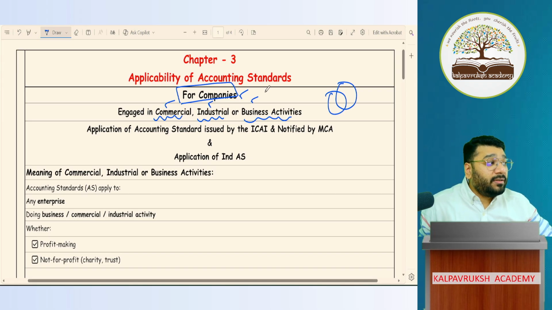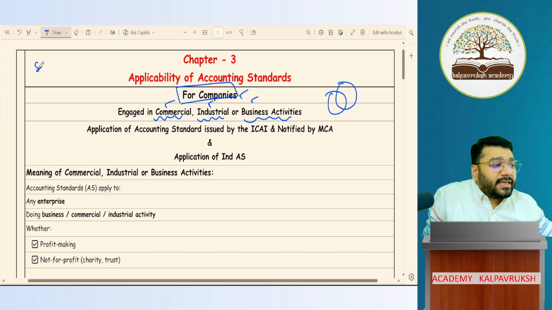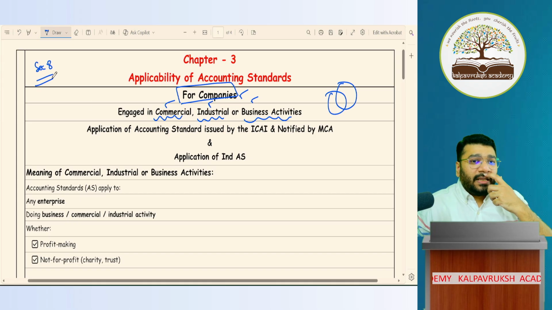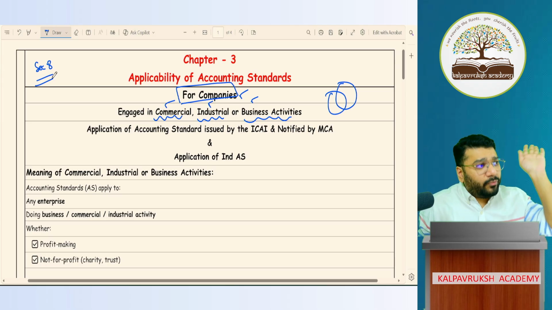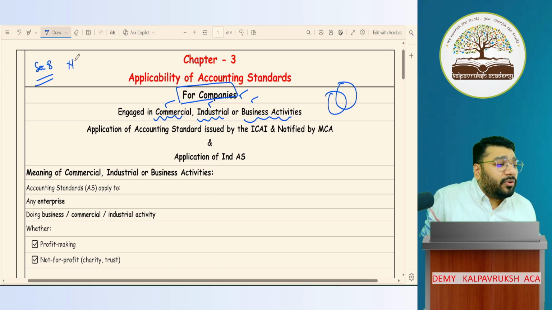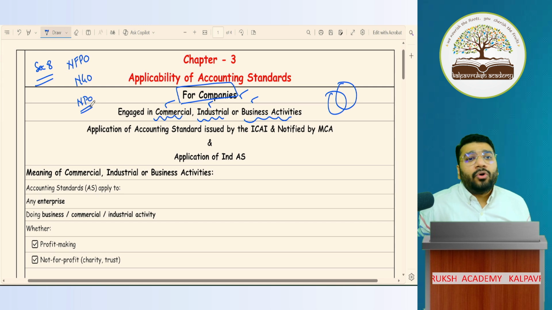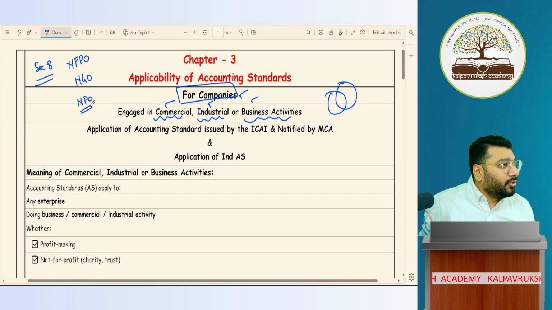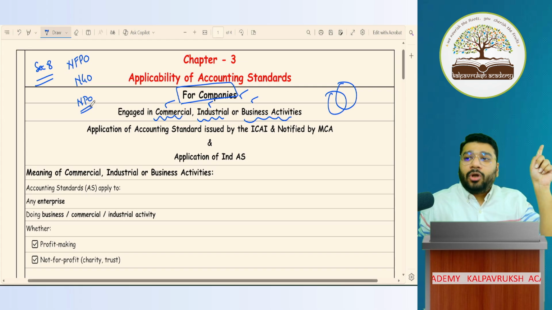Any companies possible? Yes. In the Companies Act 2013, have you come across a section called Section 8 companies? Section 8 companies, where did you study? Inter or Foundation? Foundation you studied. Oh, genius people. Then you must know what Section 8 companies are. Can somebody tell me? It's a not-for-profit organization. Very good. Not-for-profit organization, NGO. In Foundation, we studied something called NPO. We learned accounting for NPO. Correct, no? That is for non-corporates.